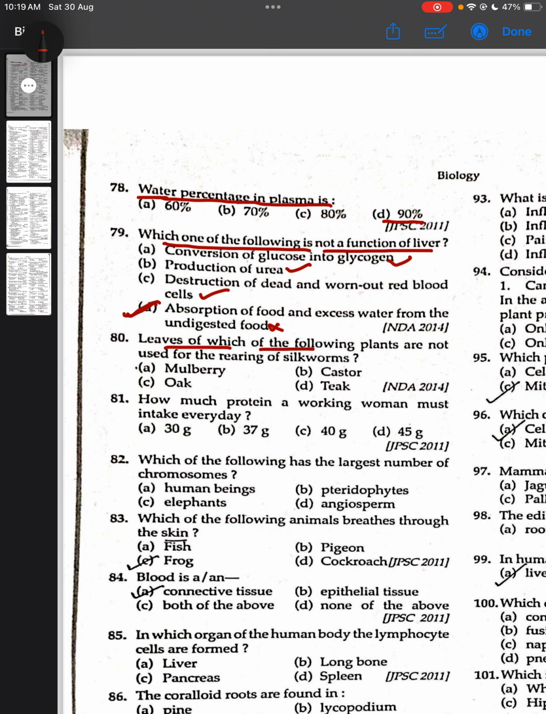Leaves of which of the following plants are not used for rearing of silkworm? The correct answer will be teak. How much protein a working woman must intake every day? Correct answer will be 45 gram.